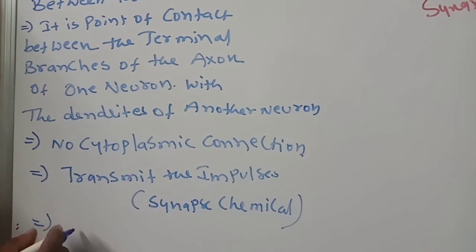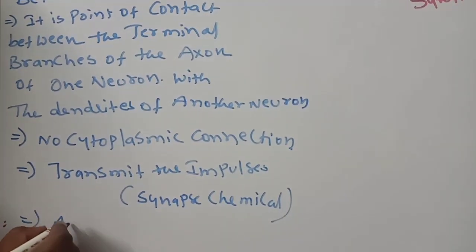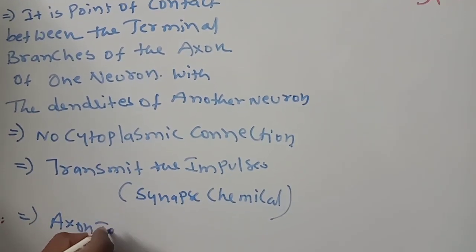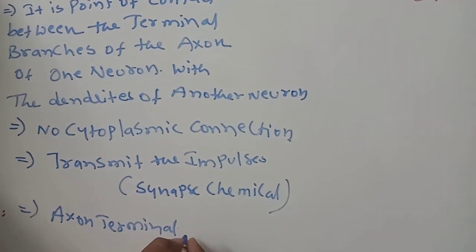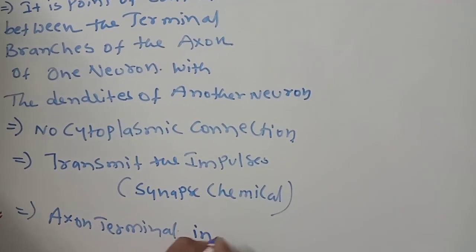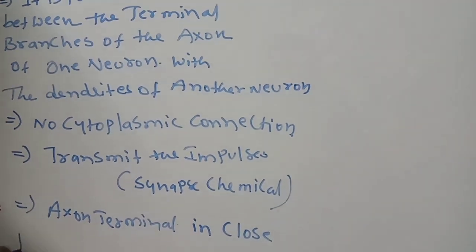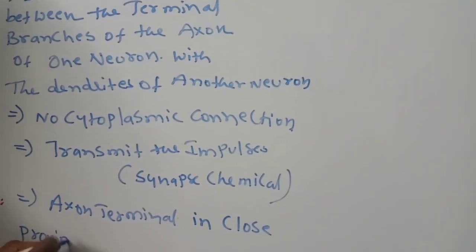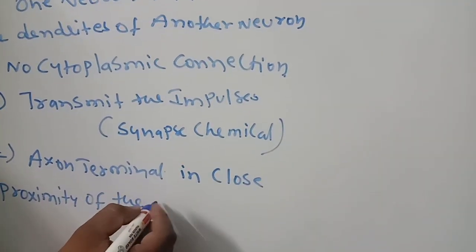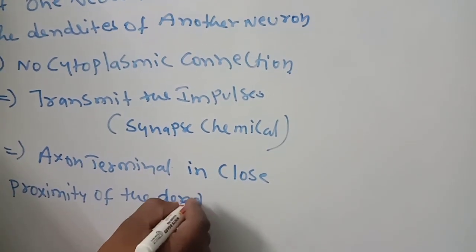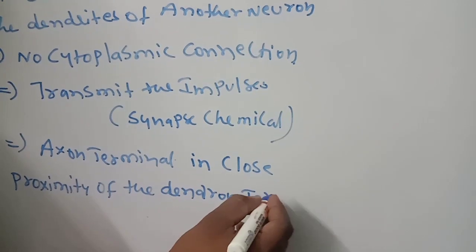Next, the axon terminal comes in close proximity of the dendron terminal of the next neuron. This word you have to remember.